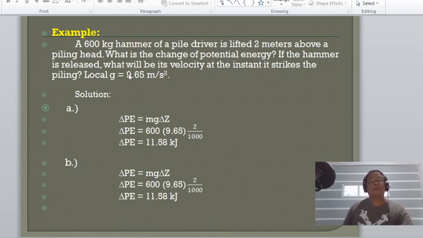As the pile driver is released, the energy is again mg, changing the known values to the formula, so that is now equal to 11.58 kilojoules.